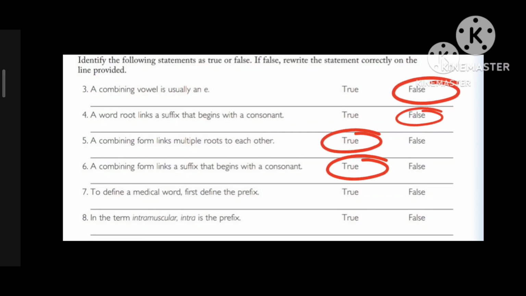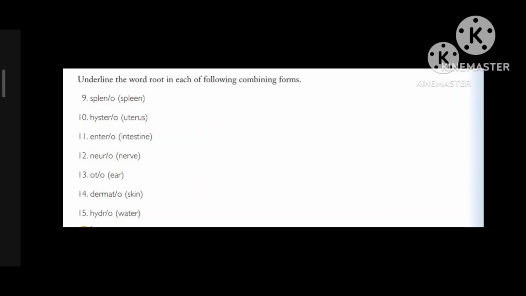Fifth question is to define a medical word, first we should define the prefix. It's false because to define a medical word, first we should define suffix, second we should define first part of the word, third we should define middle part of the word. Sixth question is in the term intramuscular, intra is the prefix. It's true.